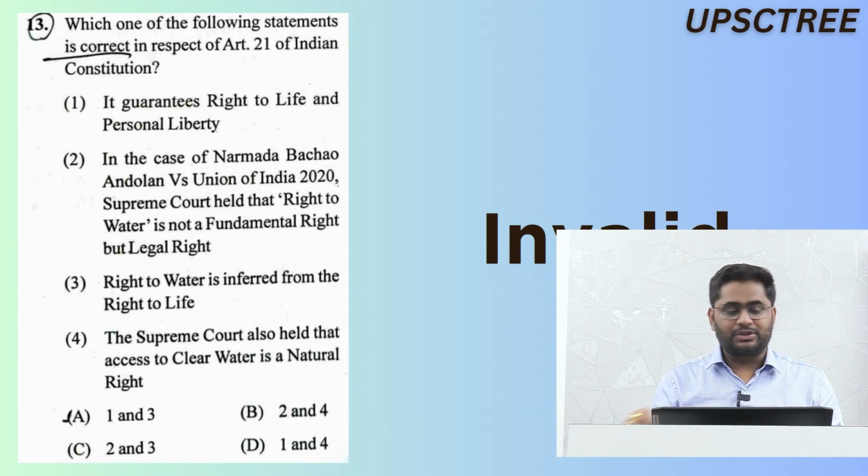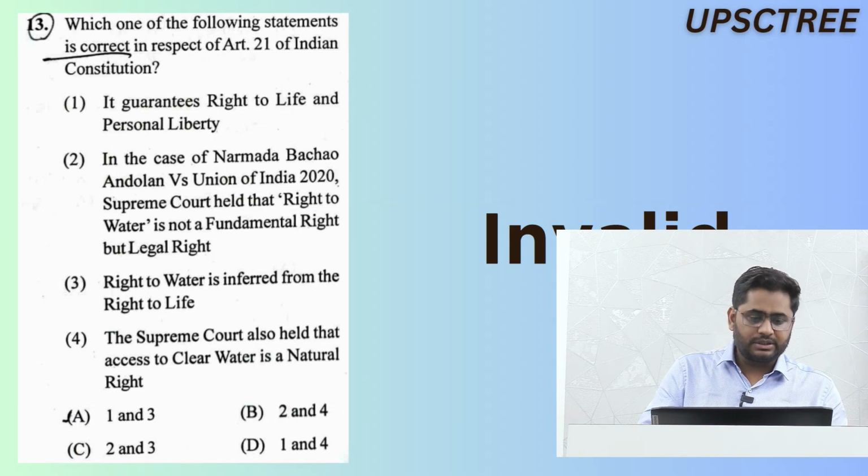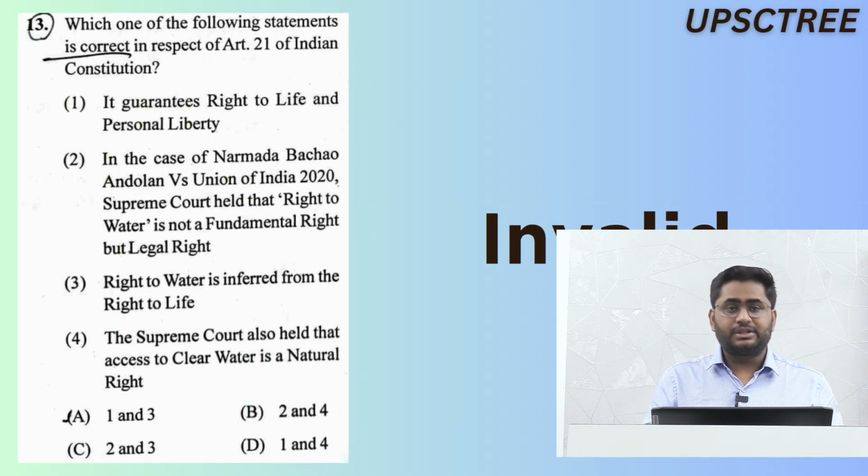Moving on to invalid questions, we have found 4 invalid questions. So let's look at them. This is a very interesting question. If you see statement 1, that it guarantees right to life and personal liberty, it is about Article 21 and the right to water. So statement 1 is correct, we already know that.